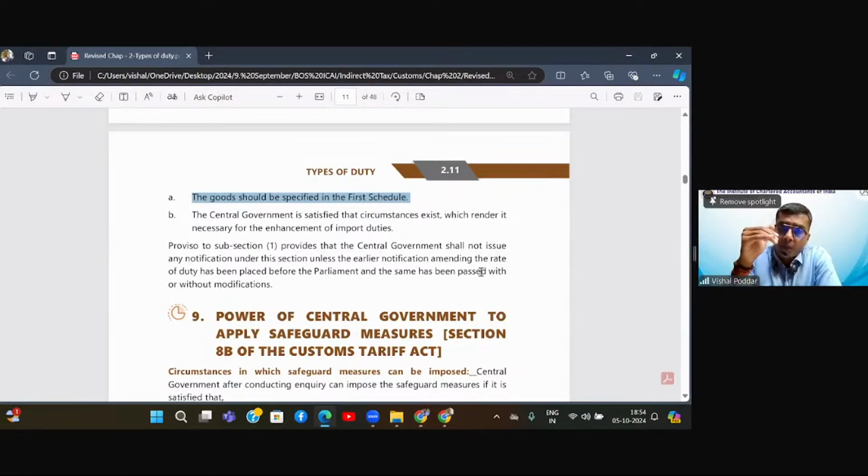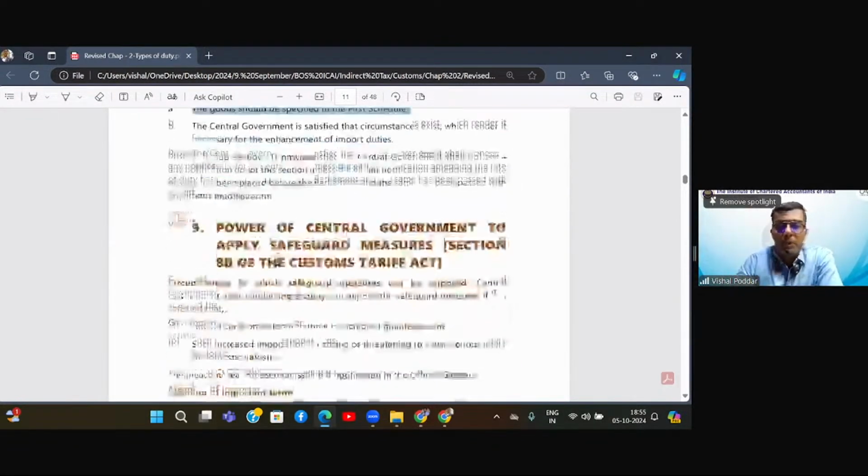So let us say the parliament's previous sitting was in monsoon. Let us say now there is no session till December. Now directly the next session is in December. Now between this gap of 3 months, first the government amended some rate, 4% was made 10%. Now they again want to make 10% to 12%. This is not allowed, because first that 4 to 10 should have been approved by the parliament. Only then the second time they can use this power. So what does this particular proviso say? When they want to use this power, they can use it once. They can use it again only when the previous amendment done by them under this emergency power is approved by the parliament.